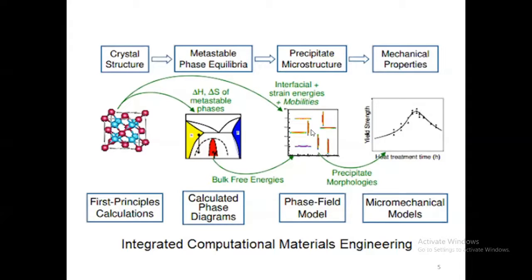That is the advantage of phase field modeling. And with this, we are able to get the mechanical properties using a micromechanical model. So this is one way of the process. There are different softwares available related to this. For example, in first principle calculation, we can mention VASP, CASTEP, DMol3, WIEN2k. A lot of software is available. Some people still write their own code, and some free software is also available. One example is Quantum Espresso.